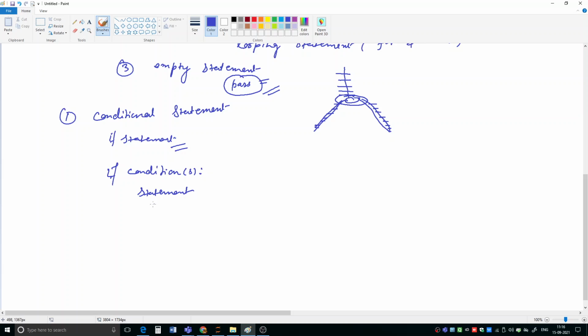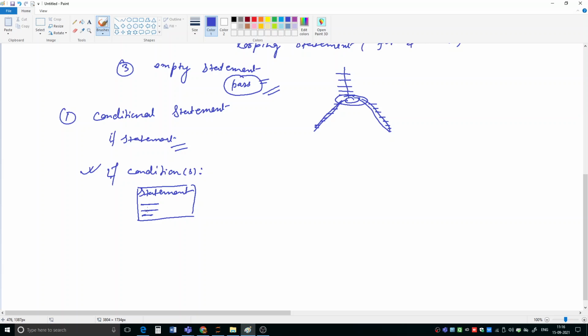What you want to do? There can be one statement or a group of statements. All these statements together make the body of this compound statement. If condition then statement.